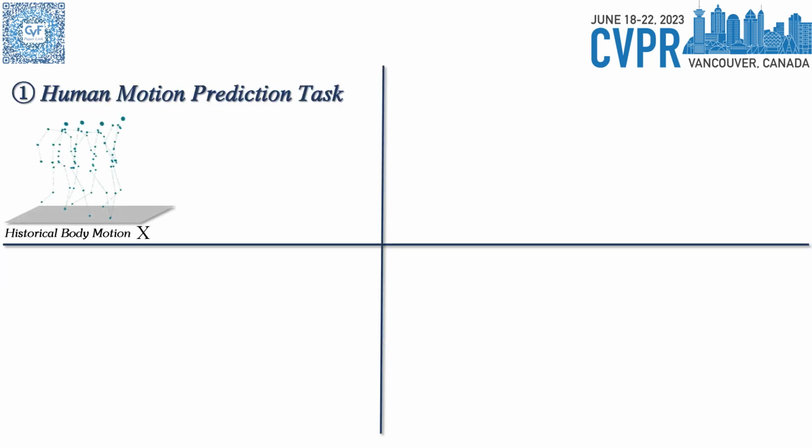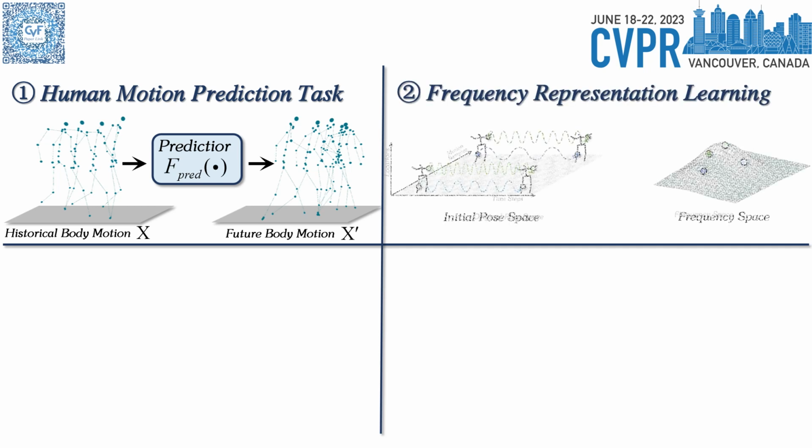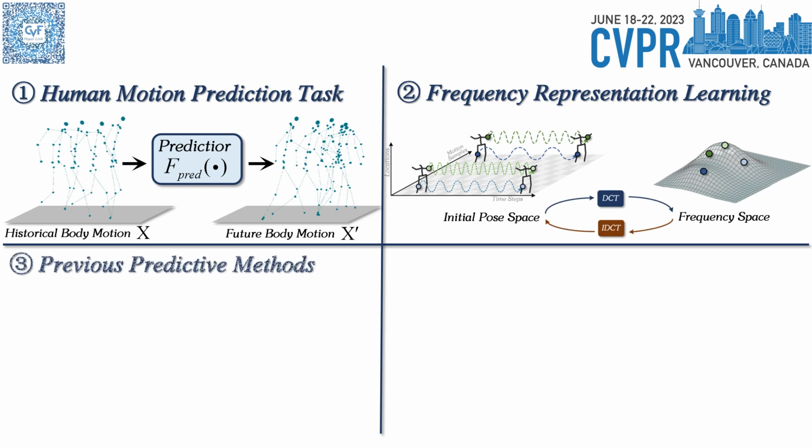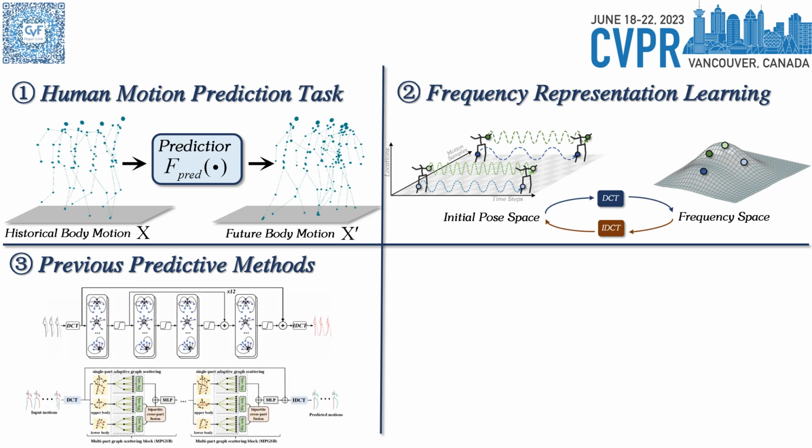Human motion prediction focuses on developing a powerful predictor F-pred that infers future body movements from historical poses. Recently, frequency-based representation learning has verified its effectiveness in encoding temporal dynamics. And many works tend to conduct frequency representation learning after the discrete cosine transform, DCT.